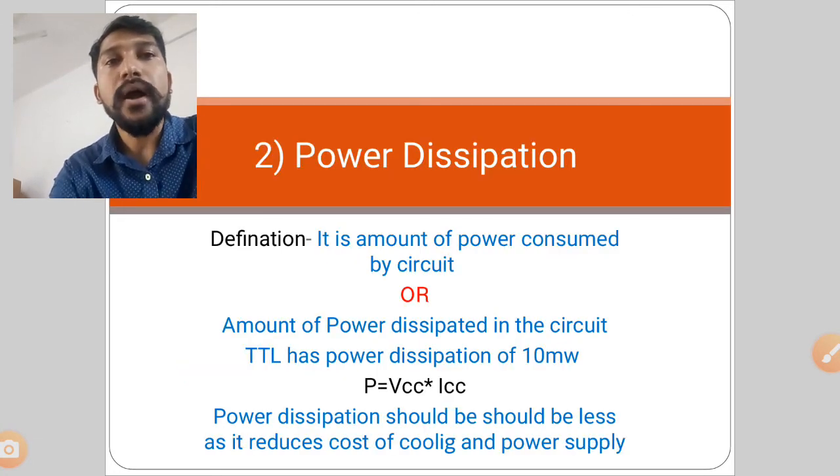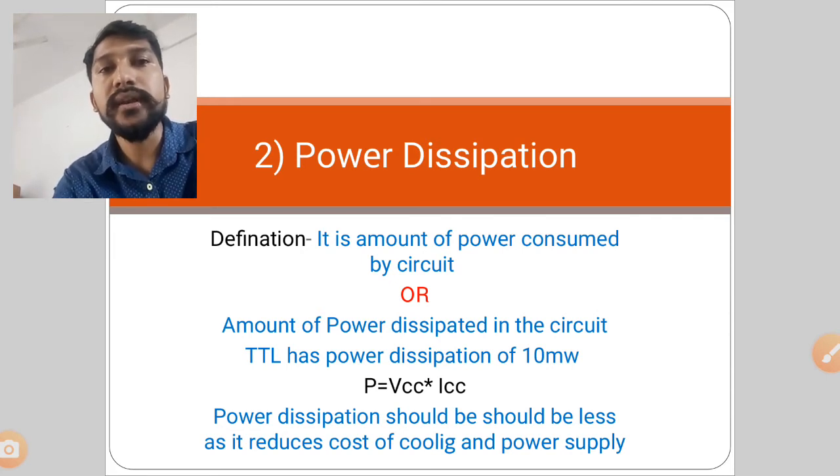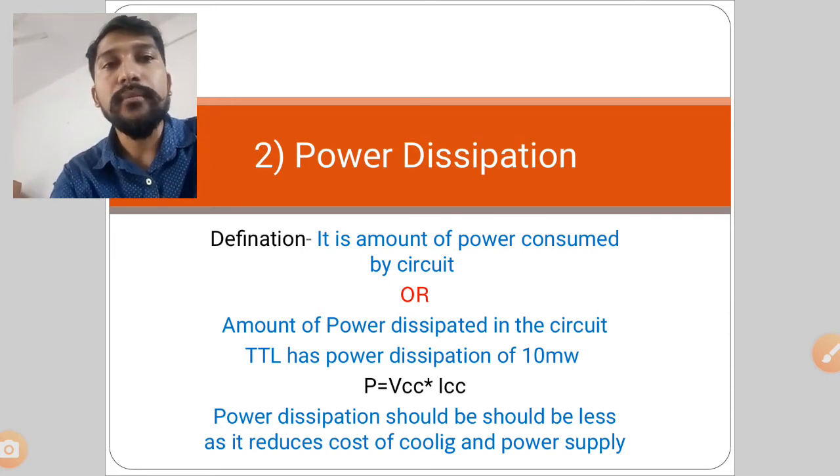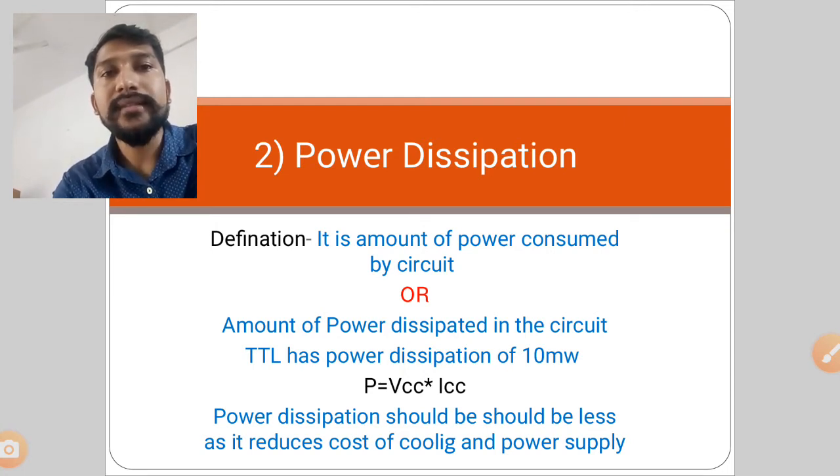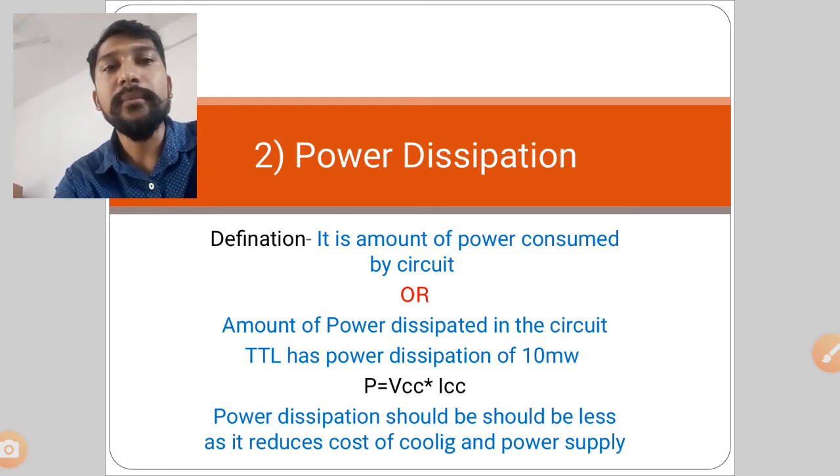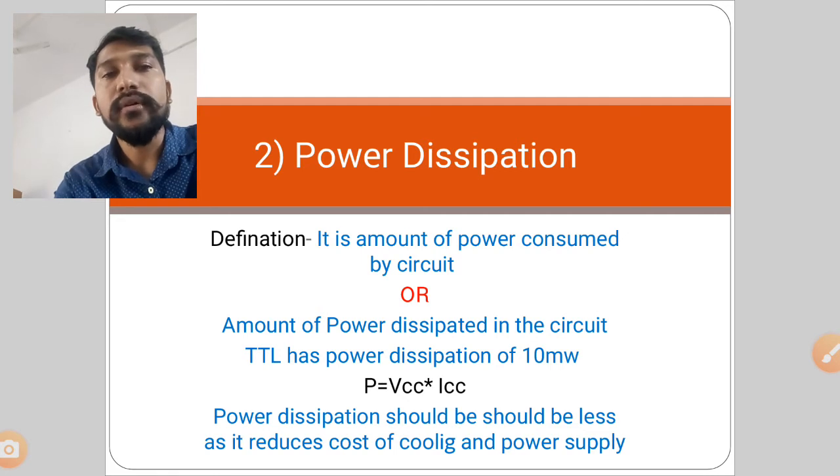Next, power dissipation. What is power dissipation? How much power a particular circuit is going to consume. The amount of power consumed by the circuit, or the amount of power dissipated in the circuit, is called power dissipation. For the TTL family, the standard power dissipation is 10 milliwatt. Milli means 10 raised to minus 3. That much power the circuit is going to consume. So what is the formula for power dissipation? P is equal to VCC into ICC.